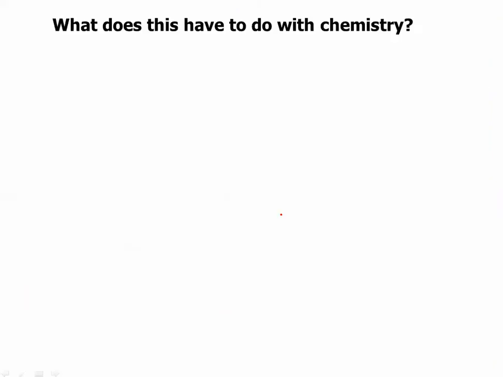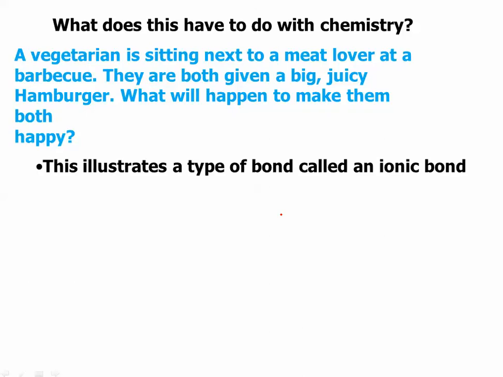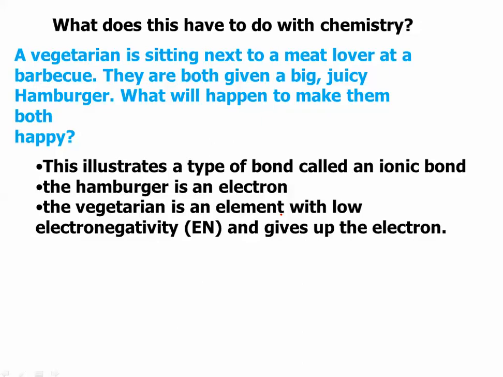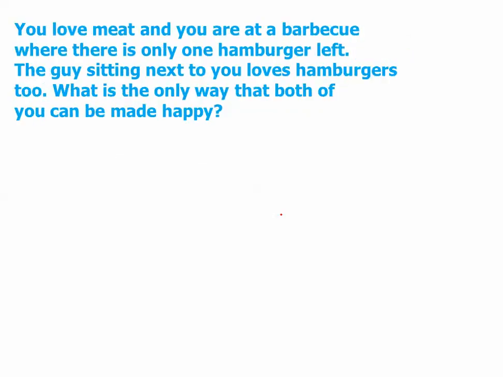So the question is, what does this have to do with chemistry? Well, the vegetarian and the meat lover are both given a big juicy hamburger. What will happen to make them both happy? This is going to illustrate a type of bond called an ionic bond, and we're going to learn what an ionic bond is. The hamburger is an electron. So the vegetarian is an element with a low electronegativity, and it gives up the electron. The vegetarian is basically going to be a metal. The meat lover is an element with a high electronegativity, and it gains the electron. It's going to be a nonmetal.